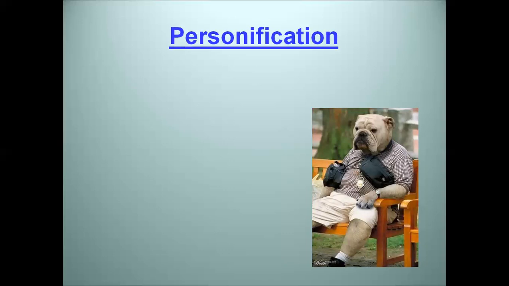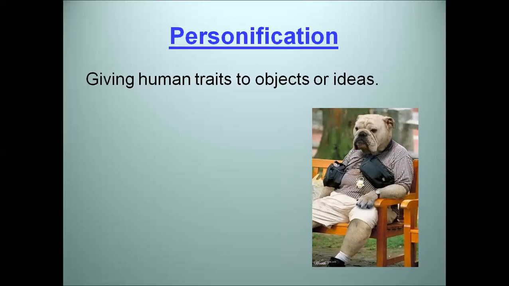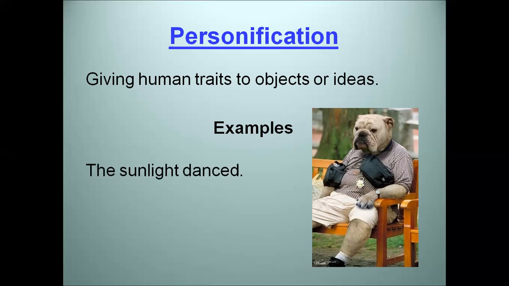The third figure of speech, which is personification. What does it mean by personification? Giving human traits to objects or ideas. When I say, I'm busy, said the sea. In this sentence, can the sea talk? No. The poet personified the sea as a person who can talk. Let's see some examples about personification. The sunlight danced. Can the sunlight dance? No. Who can dance? The person.